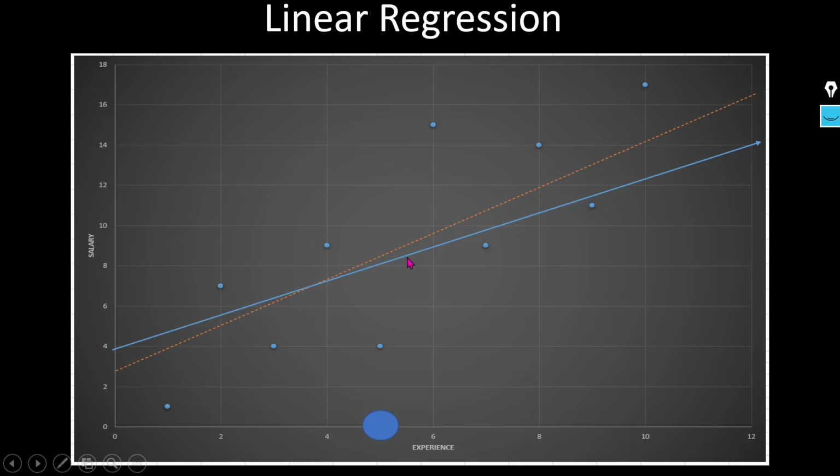Which regression line do we have to use to make the prediction? So we have to use some best fit line. By using that we can make our prediction. So let's understand how we can do that.